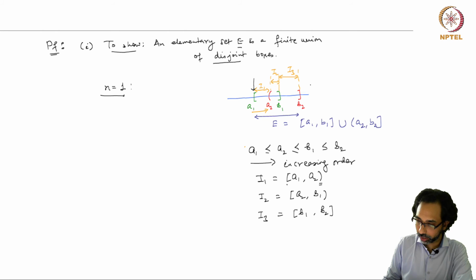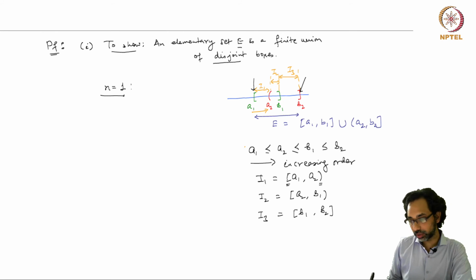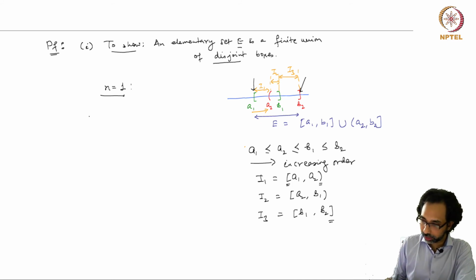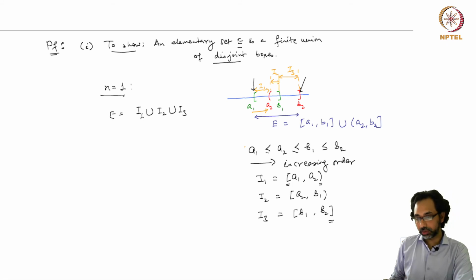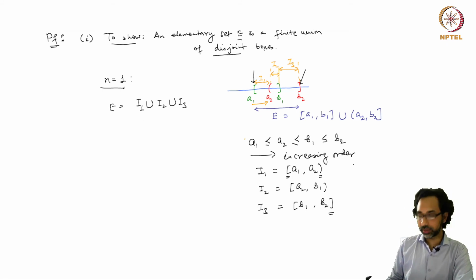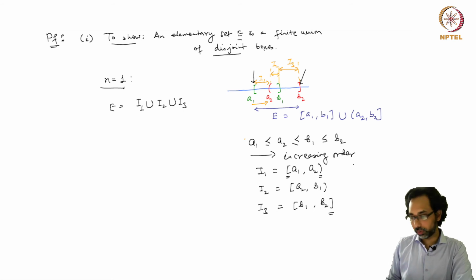At the least point and at the highest point, whether it is closed or open, we put that same condition for the first one and for the last one. So now we can write our E as a disjoint union of I1, I2 and I3. This simple, geometrically obvious method works for more than one interval.